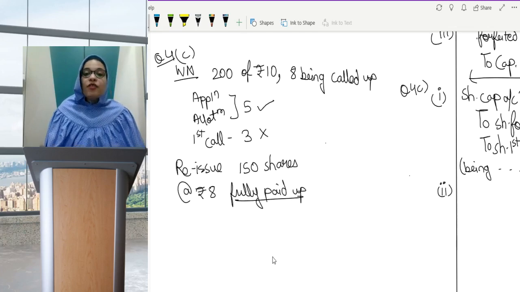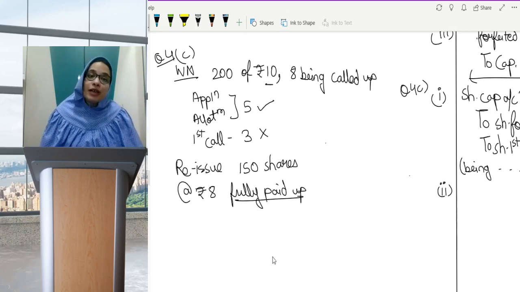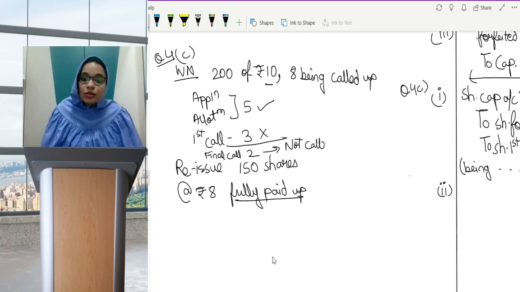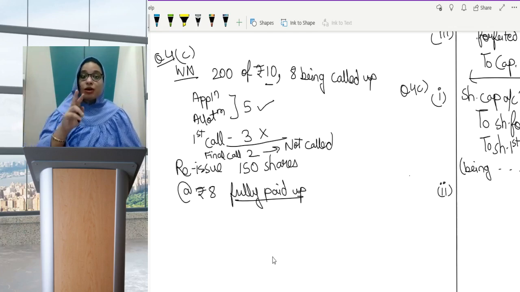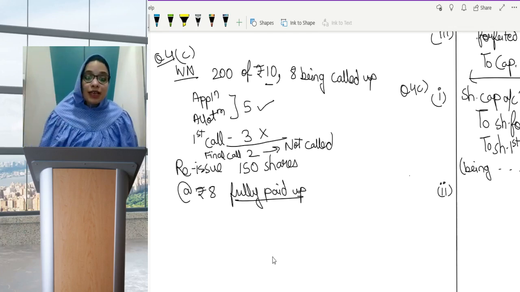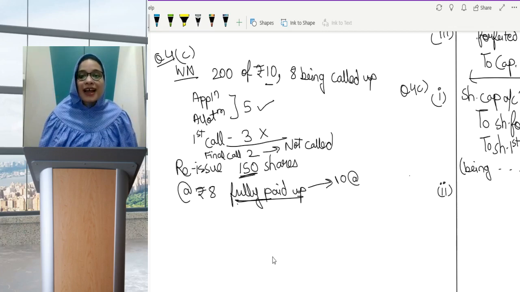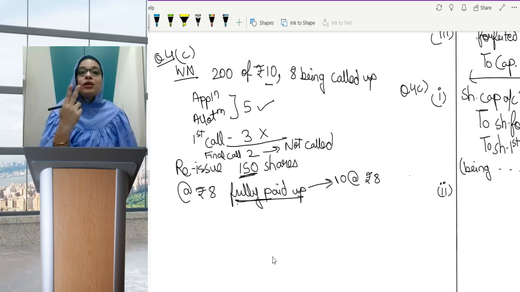See, if you see from company's point of view, 10 rupees का शेयर है, उसमें से 5 और 3 मंगवा लिया. अभी एक final call is still left of 2 rupees, which is not called yet. This is not called, right? So from the remaining shareholders, the company will be calling 2 rupees because that is not yet called. However, these 150 shares which were reissued, they are reissued as fully paid up. That means to these shareholders, we are saying you take this share which is of 10 rupees at rupees 8. So from these 150 shareholders, we will not call that 2 rupees.